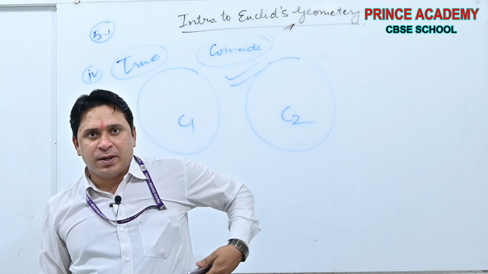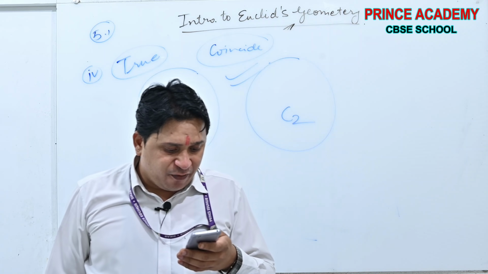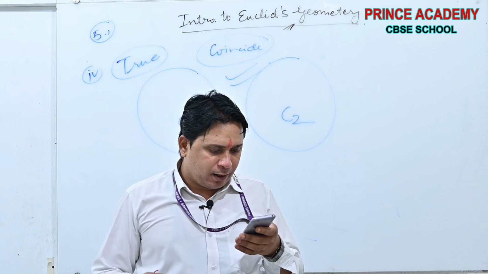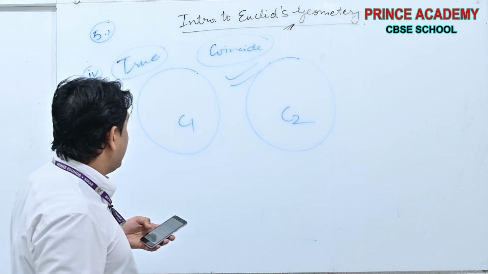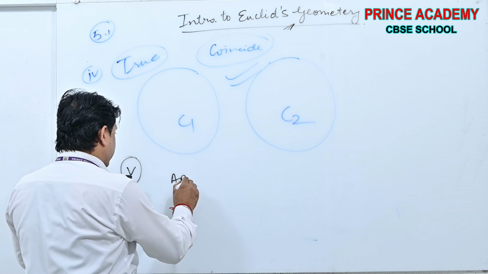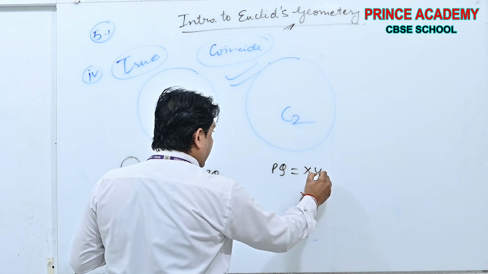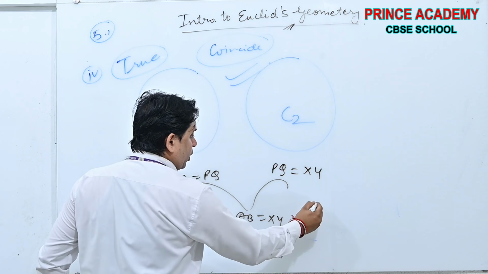Okay, done. Next part. In figure 5.9, AB = PQ = XY, then yes. See beta, fifth part, AB is equal to PQ and PQ is equal to XY. From here, AB is equal to XY. Yes or no?